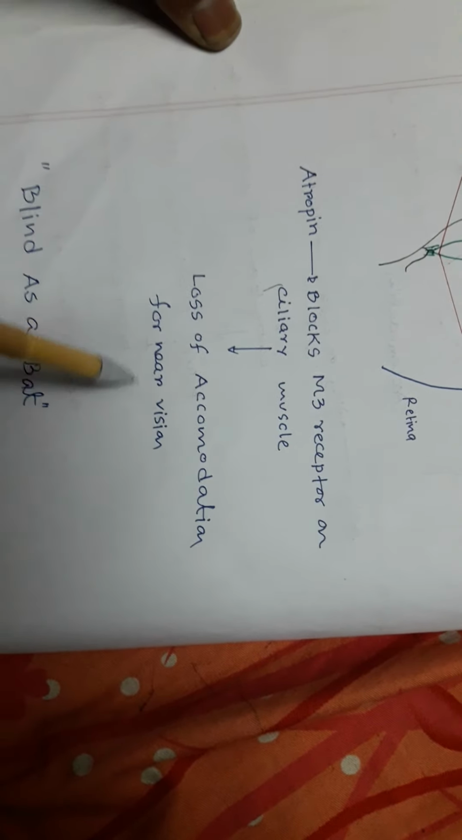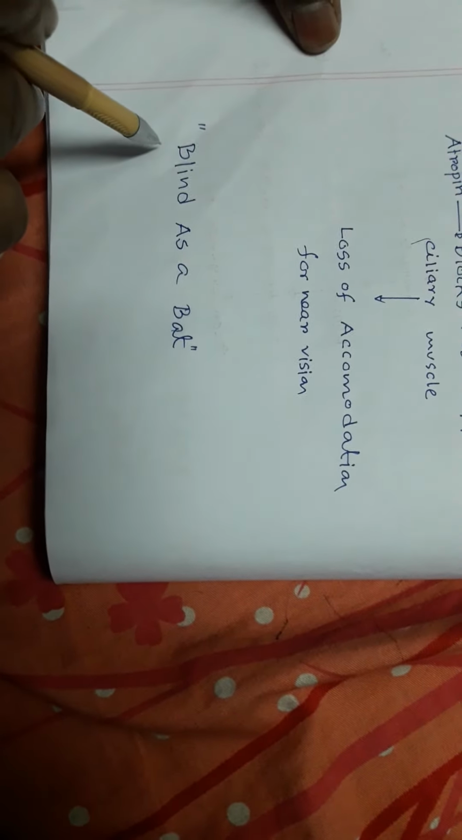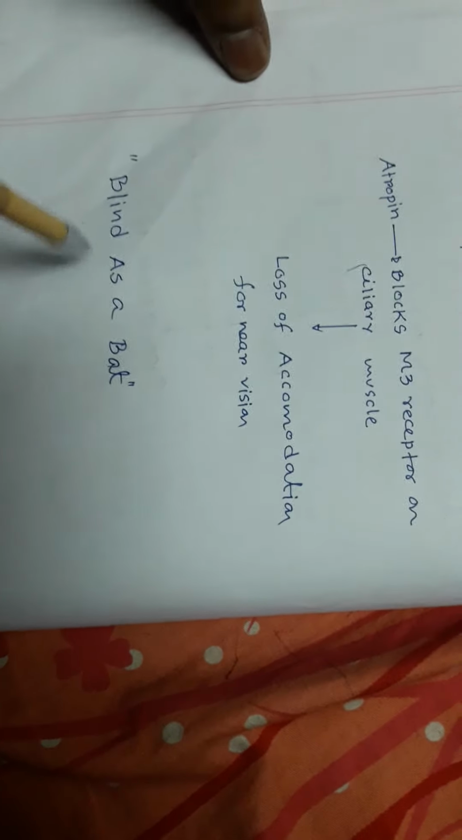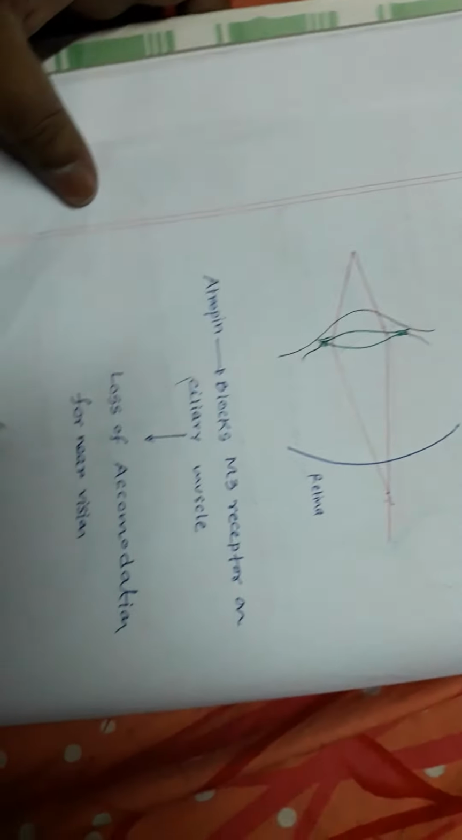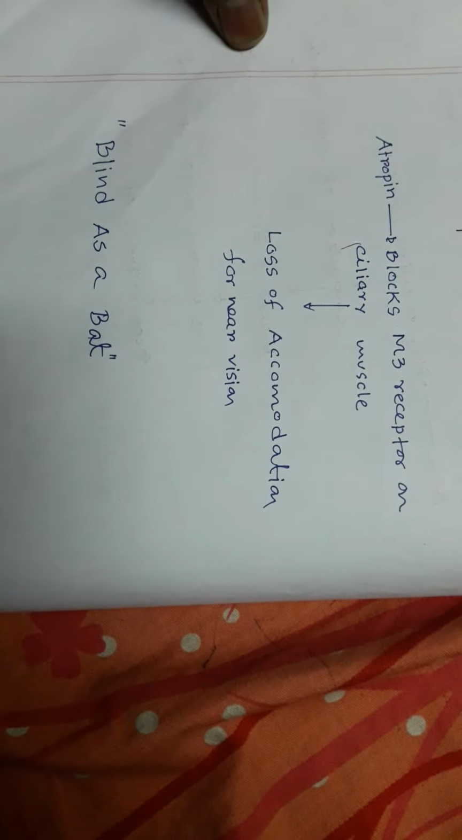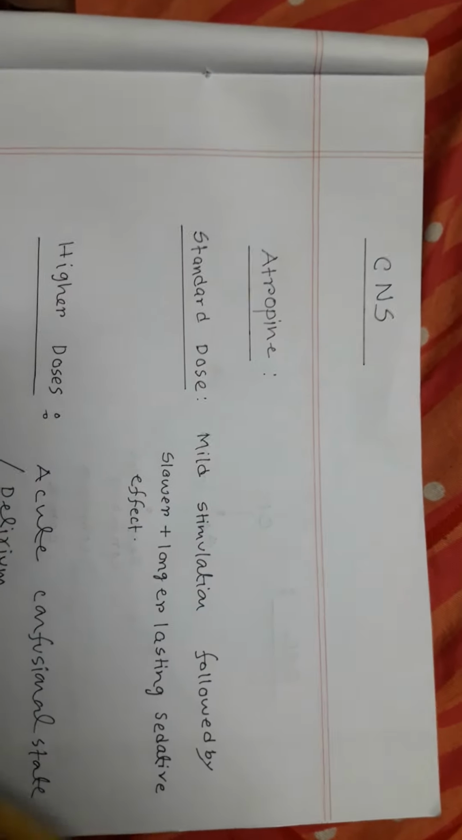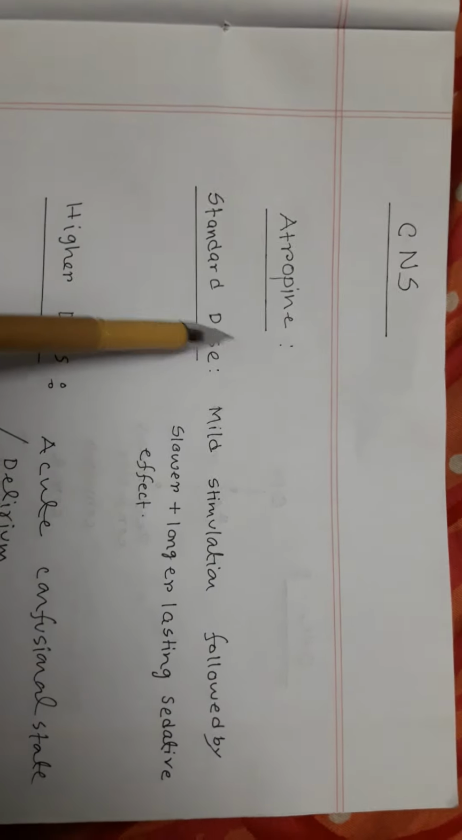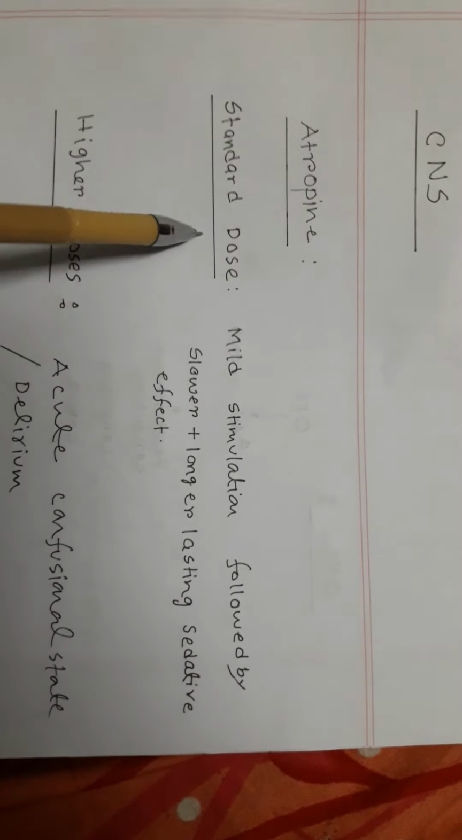Your vision is actually blurred. So when a person is exposed to atropine or belladonna alkaloids or dhatura, we call it blind as a bat, due to paralysis of the ciliary muscle, or cycloplegia.